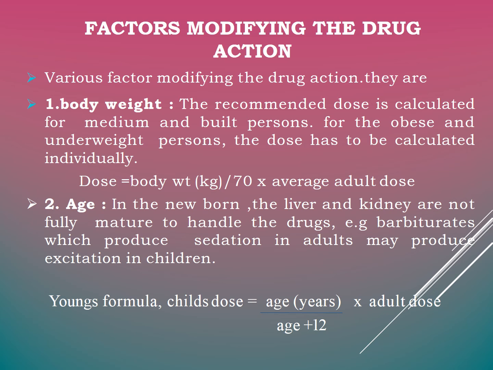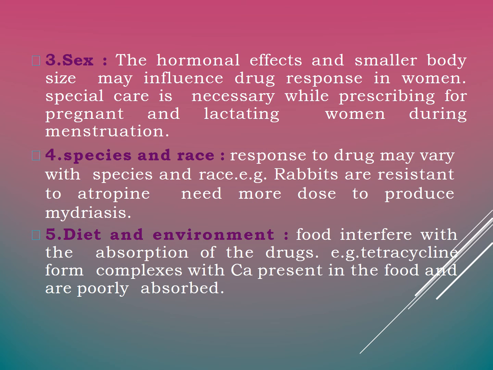And the second factor is age. In newborn babies, the liver and kidneys are not fully matured to handle the drugs. So barbiturates, which produce sedation in adults, may produce excitation in children. To calculate the child dose, we use Young's formula. Child dose is equal to age in years divided by age plus 12, multiplied by the adult dose. The third factor, sex. In women, the hormonal effects and smaller body size may influence the drug responses, and special care is necessary when prescribing for pregnant and lactating women and during menstruation.